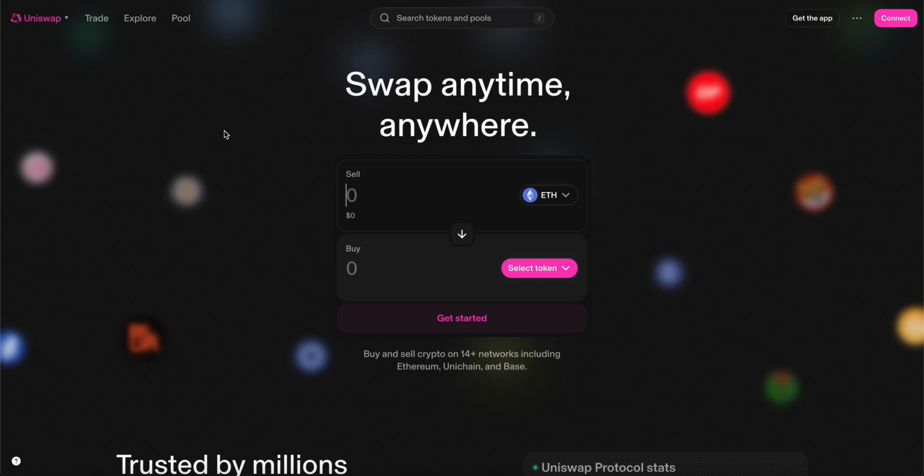This web app is commonly called a front end in the crypto world, a user interface that communicates your actions, like swapping tokens, to a backend, which in this case is the Ethereum blockchain.